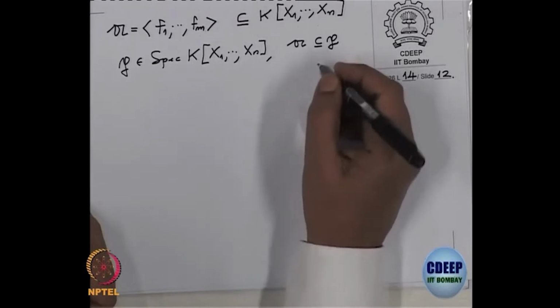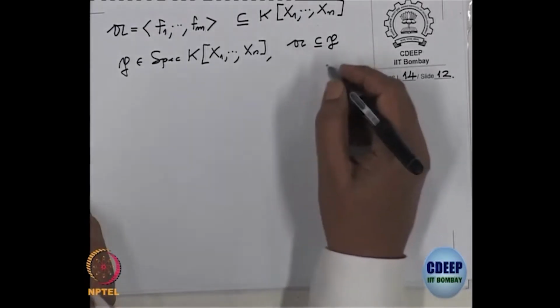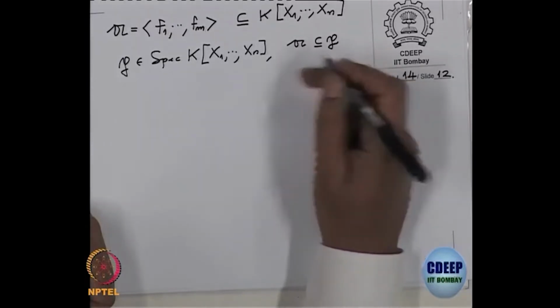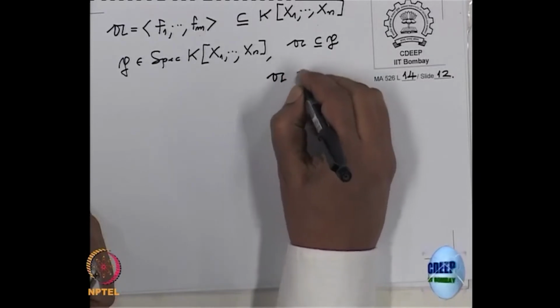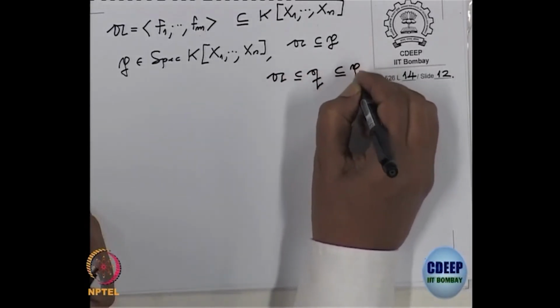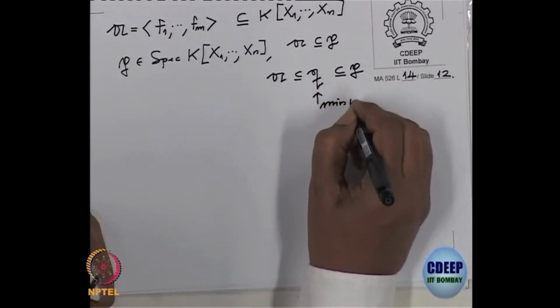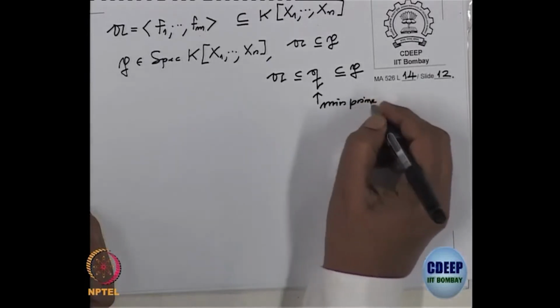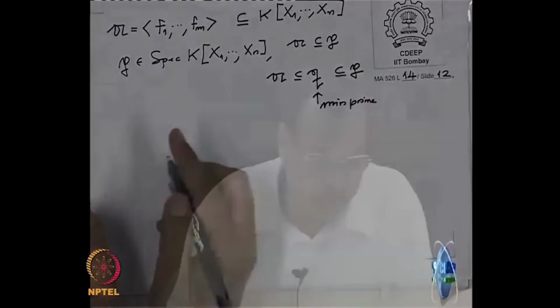I will assume this P may not be minimal over A. So I will choose a minimal prime Q, with A contained in Q contained in P. This is a minimal prime over A which is contained in P, maybe P itself is the minimal prime.